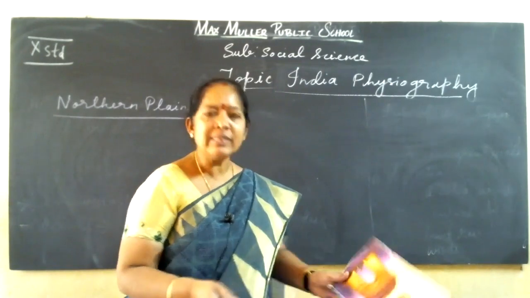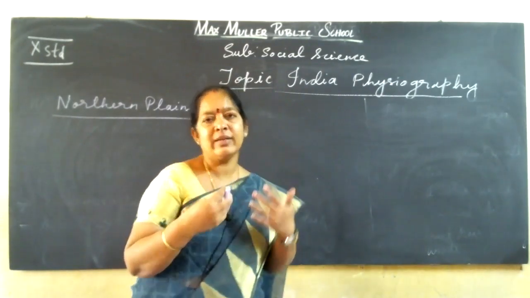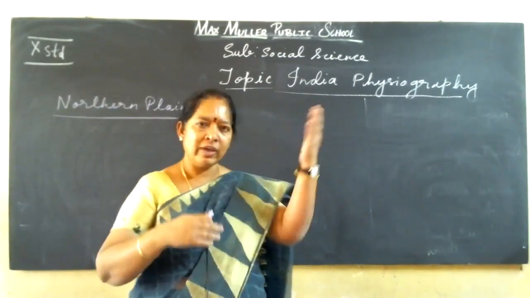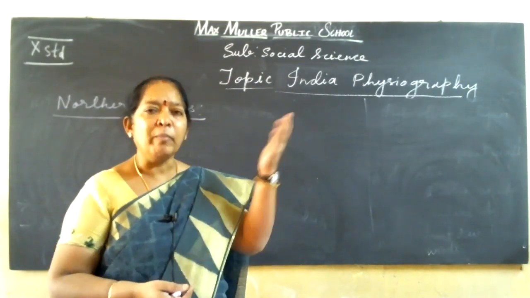So the Northern Plains are a deposition. They are like a deposit of the soil from the Himalayan mountains. It is all minerals, everything.